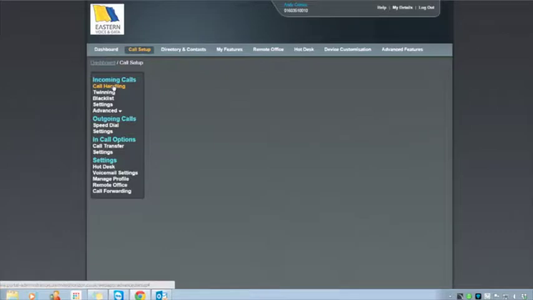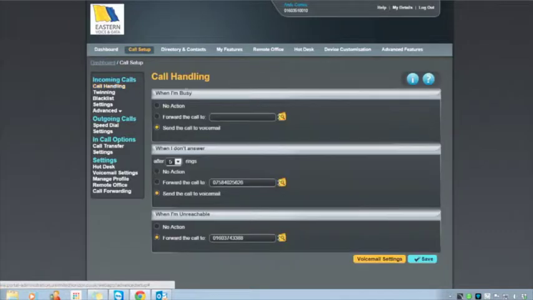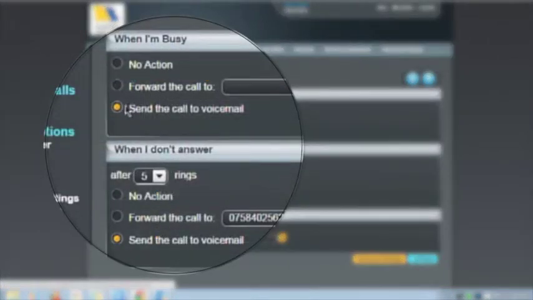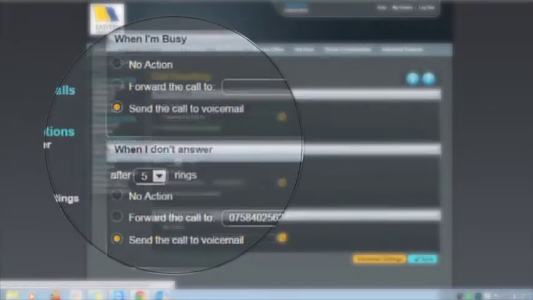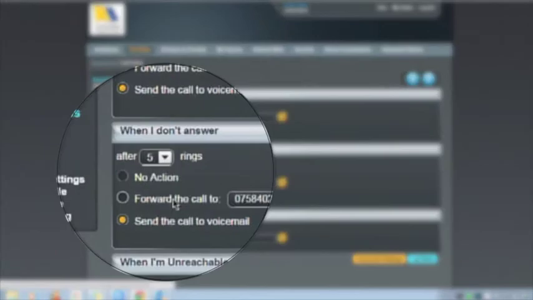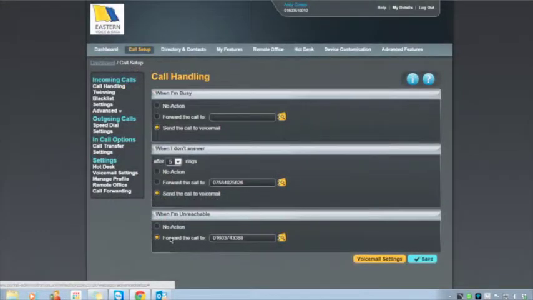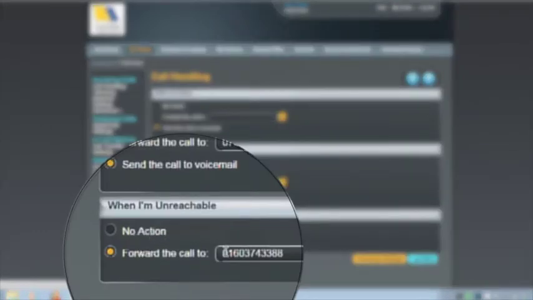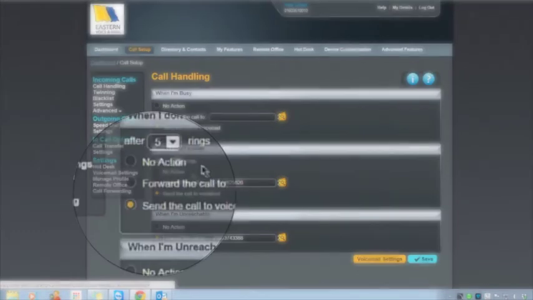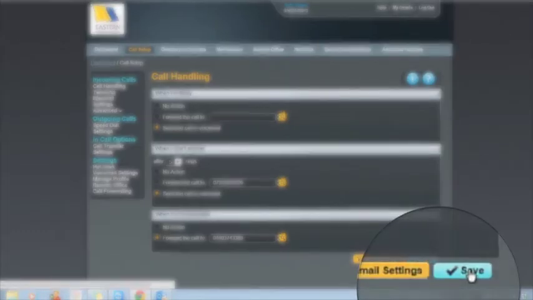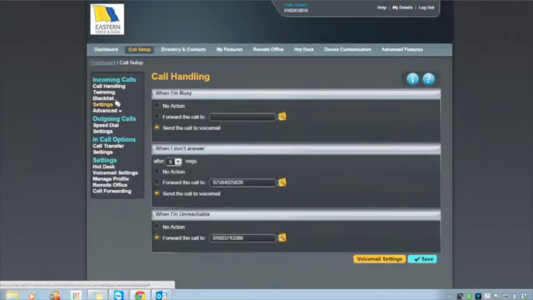Incoming calls. What do I want to happen when a call comes in? In this instance, when I'm busy, I want the call to go to voicemail. If I don't answer after 5 rings, I want the call to, guess what? Go to voicemail. And if I'm unavailable, I want the call to go to my office number. If I want to change any of that, I just input here, click save, and that's done.